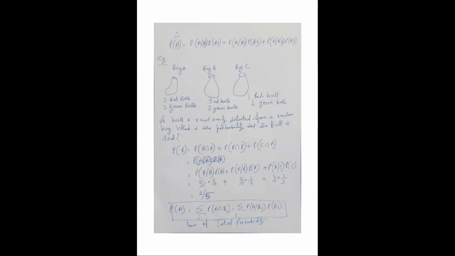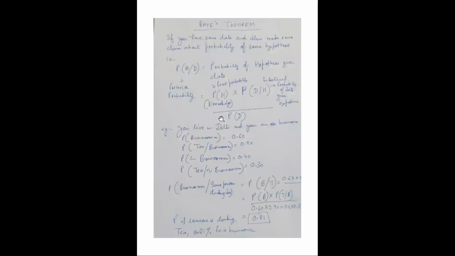This is how you can find out the probability of A. In this example we took the probability of red ball, but here I'm taking the general case. So this explains the total probability theorem, right?